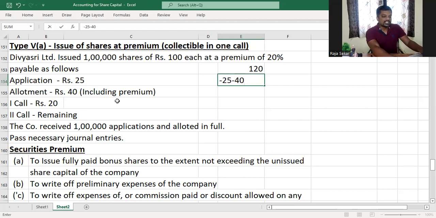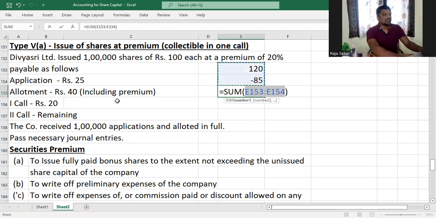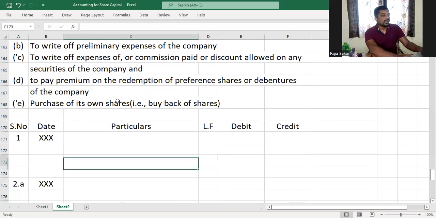Along with allotment, we are receiving 40, and along with first call, we are receiving 20. So we have received 85 with application, allotment, and first call. So the amount receivable on second call would be 35 rupees. Second and final call would be 35 rupees. Let's go ahead and account for this.